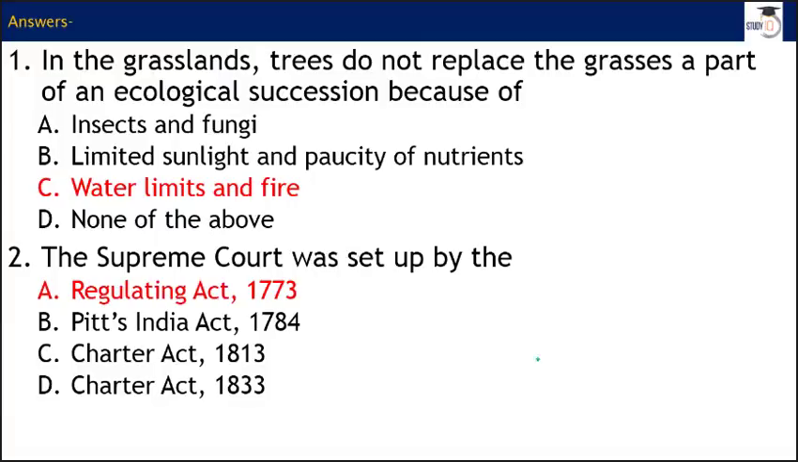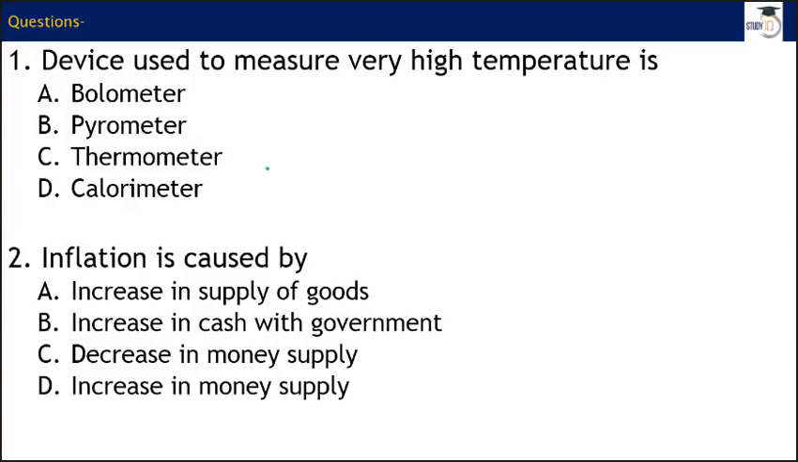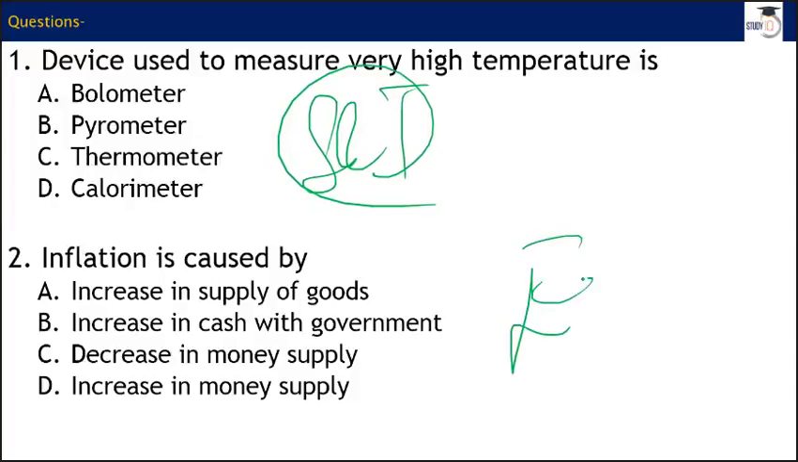That's everything that we have got. These are your answers. These are your new questions. One is an S&T question, the other one is based on economics.